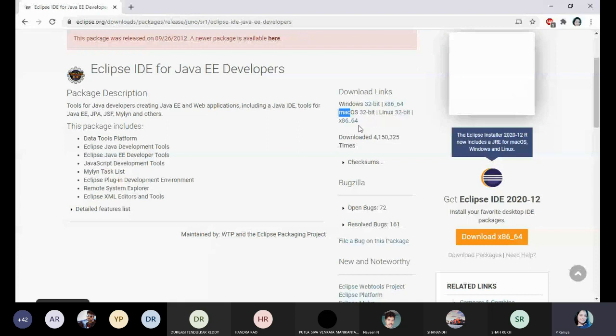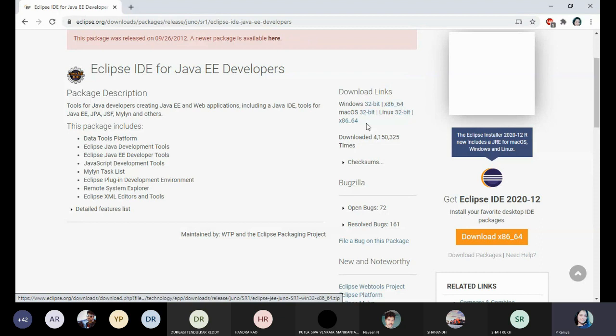Why? Because if you install 64-bit Eclipse in your laptop, installation takes some time and the laptop also gets very slow. So I myself also prefer 32-bit Eclipse for installation.